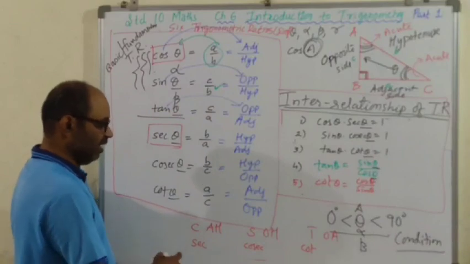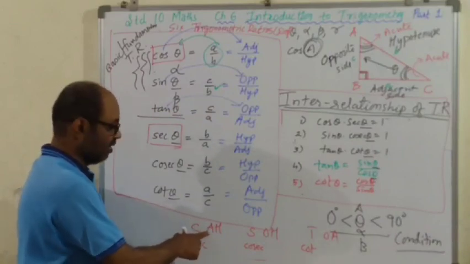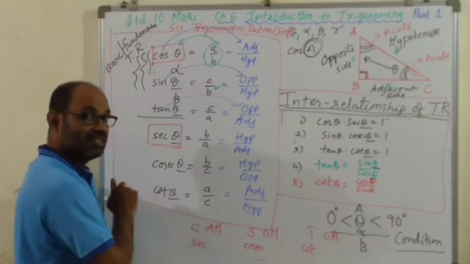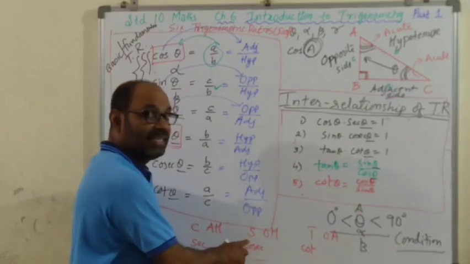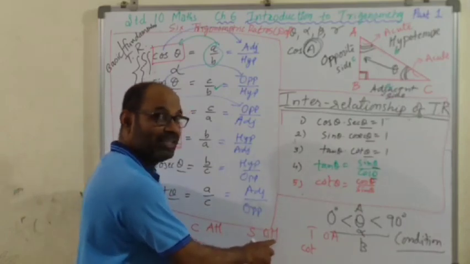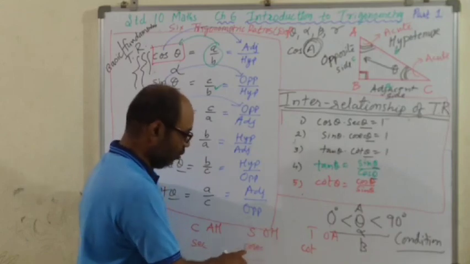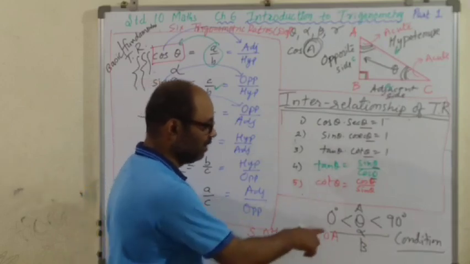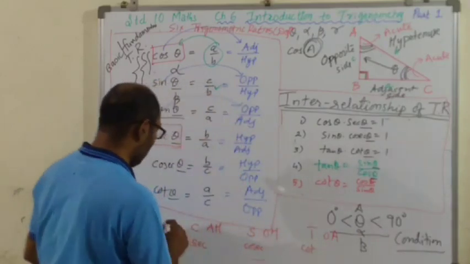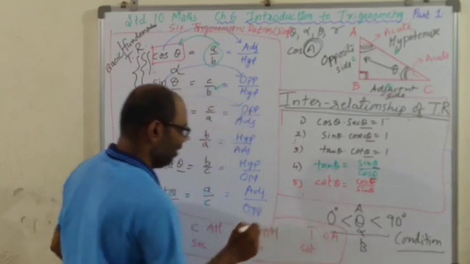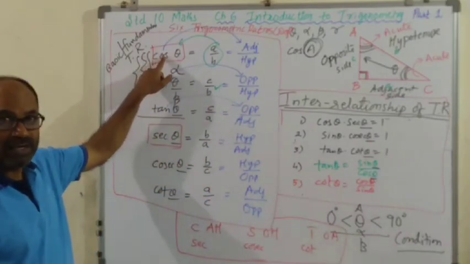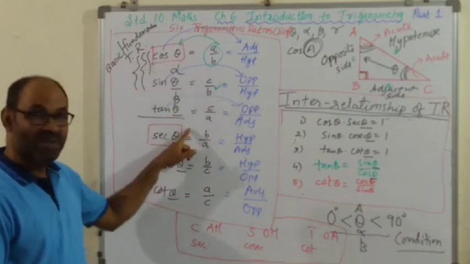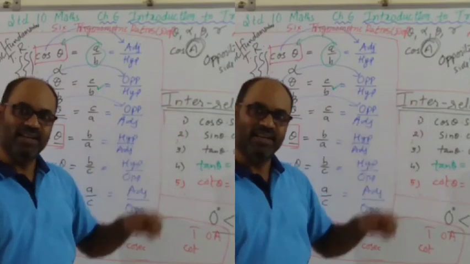All right. Okay, remember this, cos theta, A for adjacent upon hypotenuse, so sec theta will be hypotenuse upon adjacent, उसका reciprocal. Sin theta will be opposite upon hypotenuse, O for opposite, H for hypotenuse, उसका reciprocal. Cosec theta will be H upon O, that means hypotenuse upon opposite, and the last one, you know that. So you copy these three things now. Is that clear? Trigonometric ratios, definition, the shortcut trick to remember it, and the interrelationship.